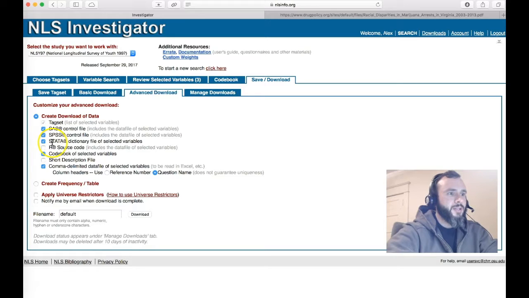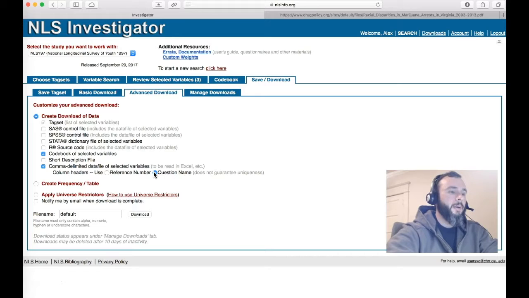SAS, SPSS, Stata, R, those are all different statistical analysis software packages that I'm not expecting you to use because you have to be trained on them. If you have experience with them and want to use them, by all means that's great, but it's not a requirement for the class. So you don't need SAS, SPSS, Stata, and R unless you're going to use those things. You do need the codebook of selected variables, and you need to use Excel. Notice for Excel you need a comma delimited data file and column headers. I would recommend using the question name because it'll just be easier to find.